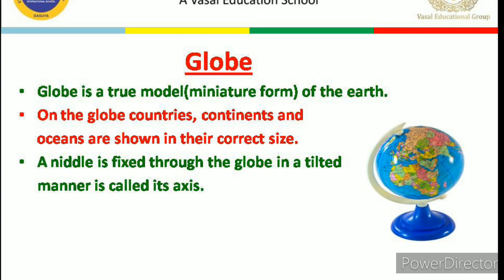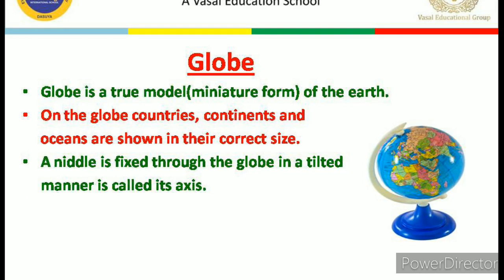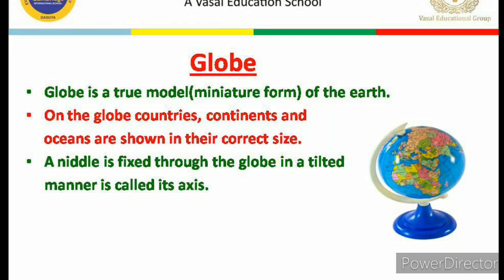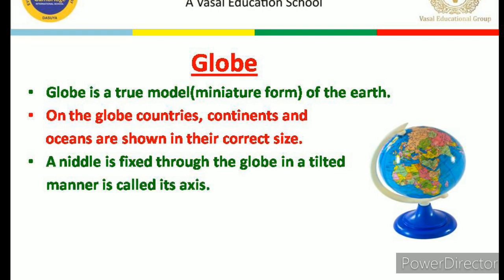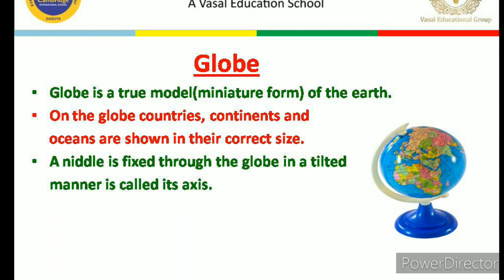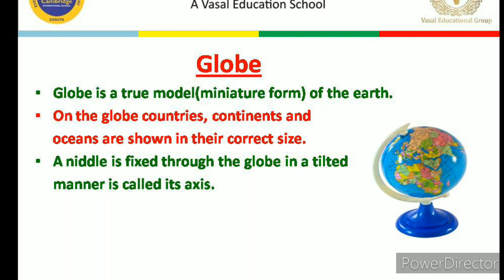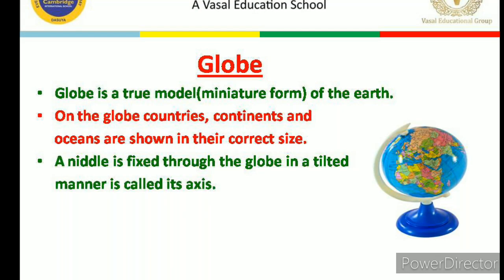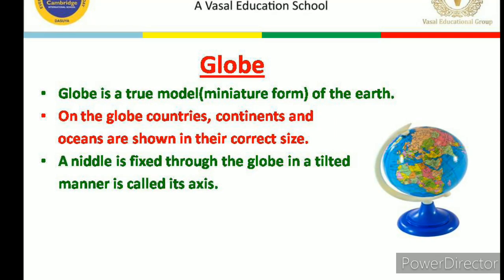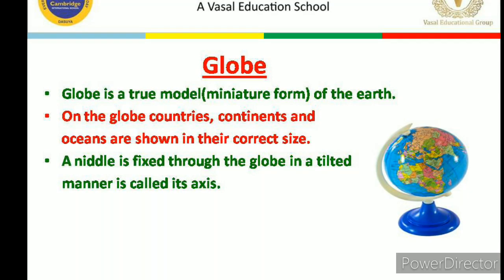Let's start today's session with the first topic, that is globe. Dear children, I hope you all have seen the globe. It may be in your class or maybe at your home or maybe somewhere else. So let's discuss the globe. Globe is a true model of Earth, or we can call it a miniature. Miniature means a small form, the small form of the Earth. Do you all agree? Yes.